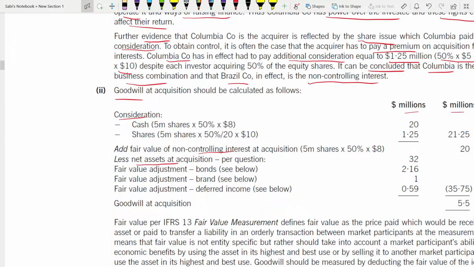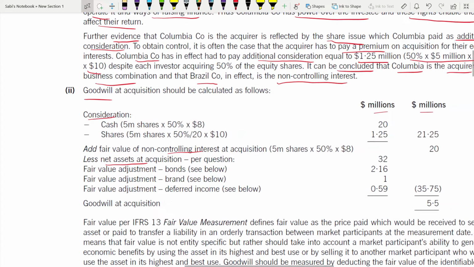Here we have to do a lot of things. Normally they give you the amount of the purchase consideration, the amount of the fair value of NCI, and the fair value of net assets, and you just have to put it in and calculate. But in this one you have to find out the net assets, the NCI, and the consideration. And consideration is of two types: one is cash, one is shares. Make sure that you separate out these two.